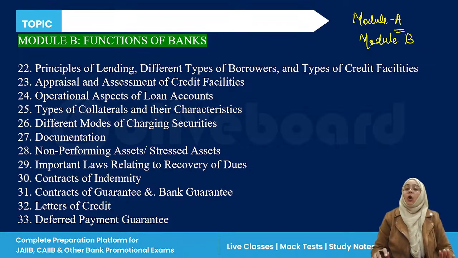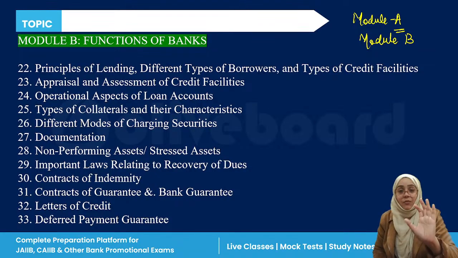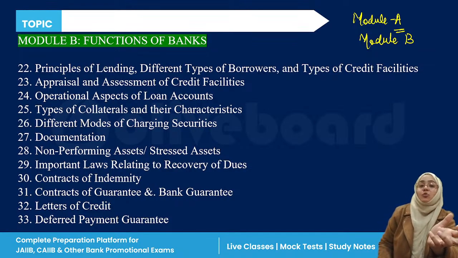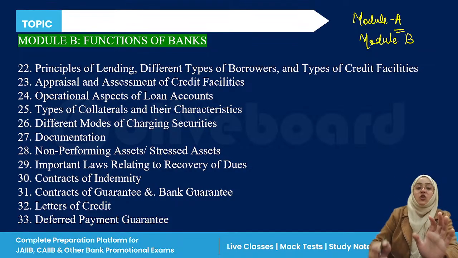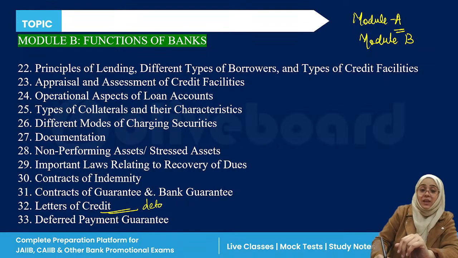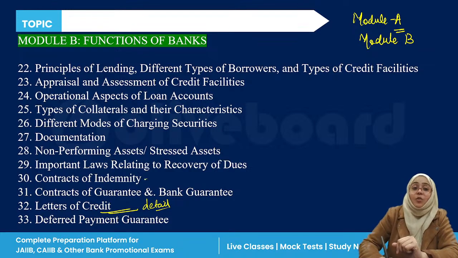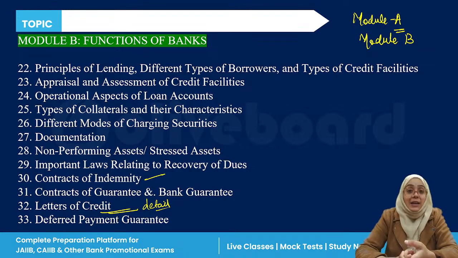Now, module B is all about the functions of bank. In this, we have some very new concepts to the banker. For example, if we talk about the letter of credit, some detailed aspects of the letter of credit are very new to the bankers. Like what is contract of indemnity, technicalities of contract of indemnity, very new to the bankers.